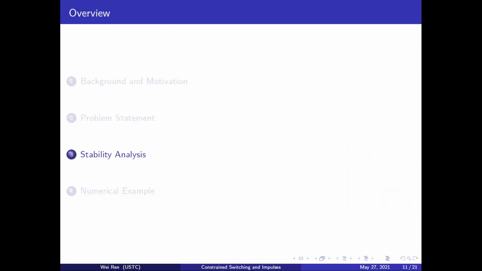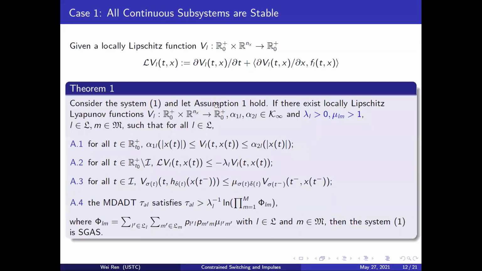In the following, we present our main results on stability analysis. To be specific, we consider 3 cases. The first case is that all subsystems are stable, whereas the impulsive dynamics is not. To begin with, the derivative of the Lyapunov function is given to simplify the notation.